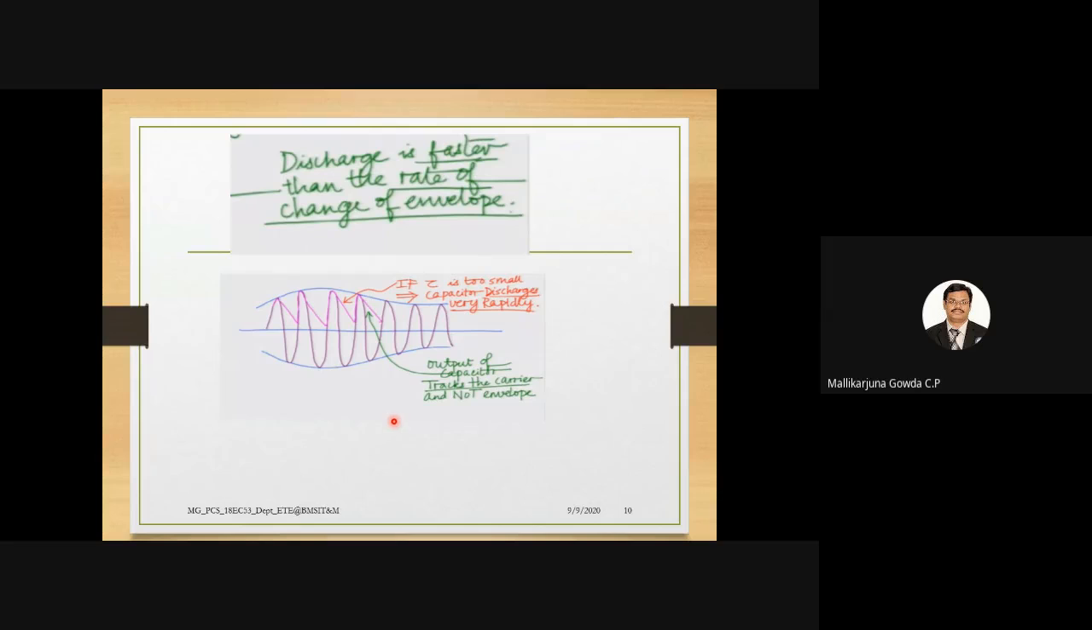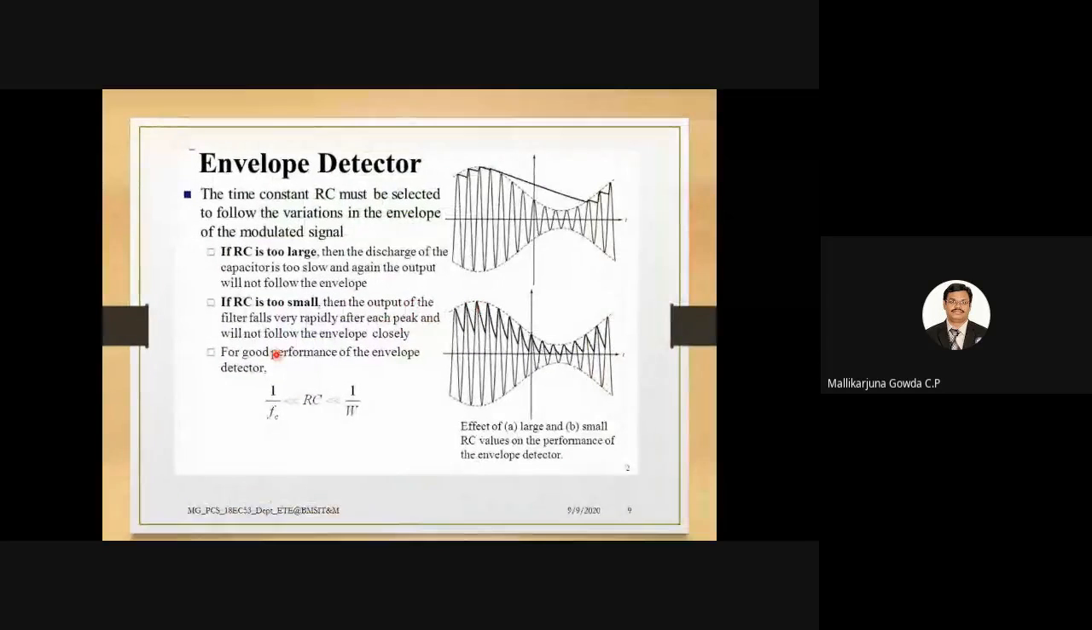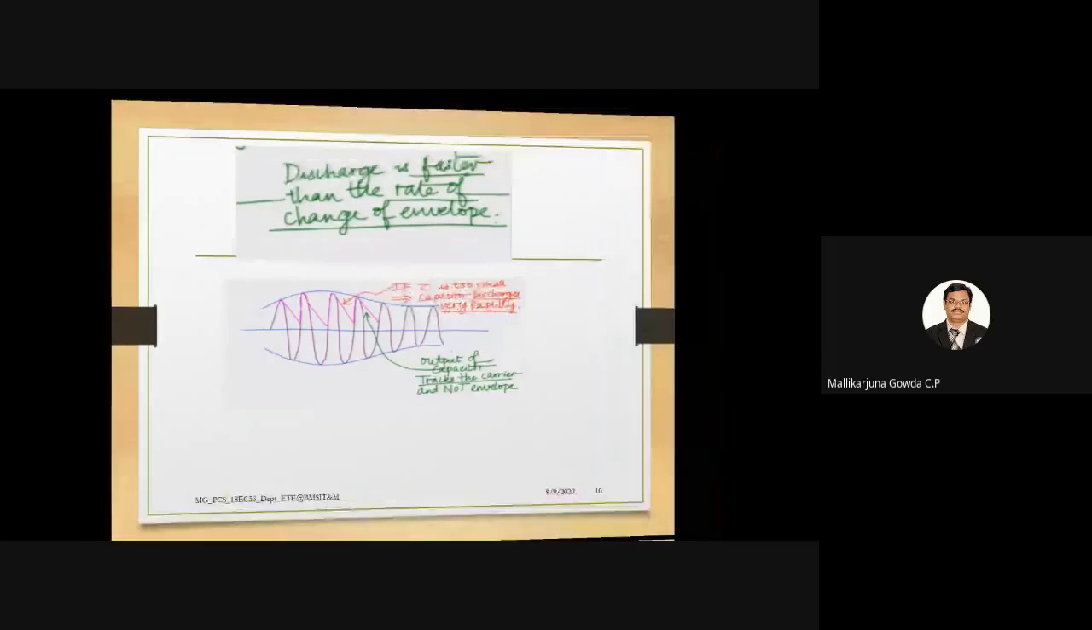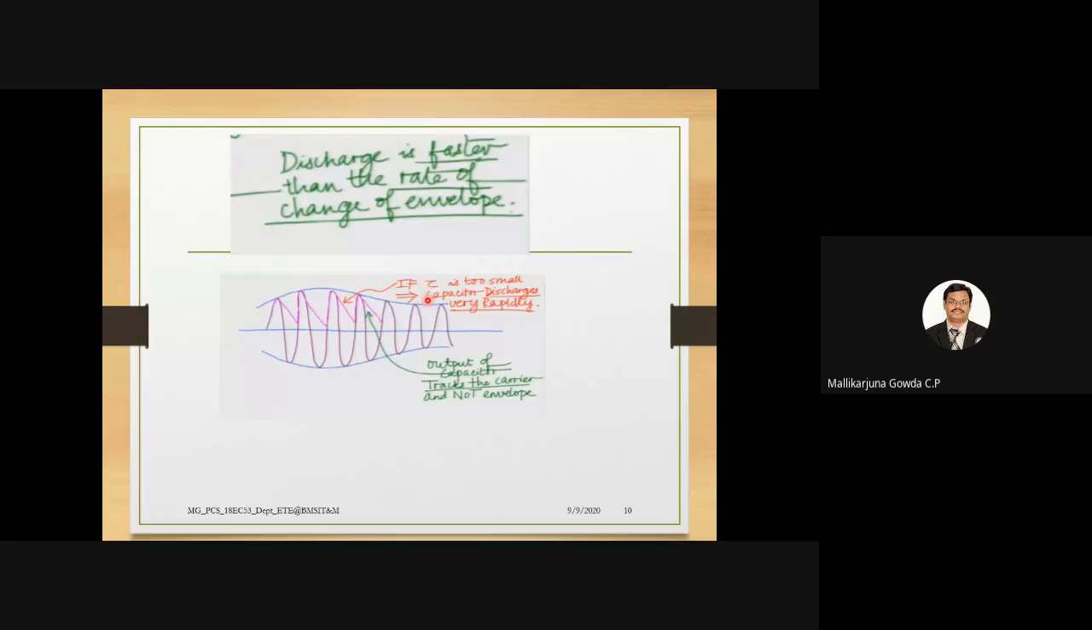Whatever I could say here, when RC is too small, how does it track? RC is the time constant. When that is too small, the capacitor discharges quickly. When it discharges quickly, it will follow the carrier only. It won't track the envelope. That is why we are unable to get back the demodulated signal at the receiver side. So the output of the capacitor will track the carrier and not the envelope.